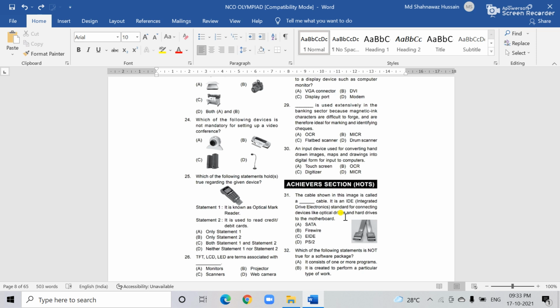Now you see the four options: touch screen, OCR, digitizer, and MICR. Which is the correct answer? The correct answer is option C, digitizer.